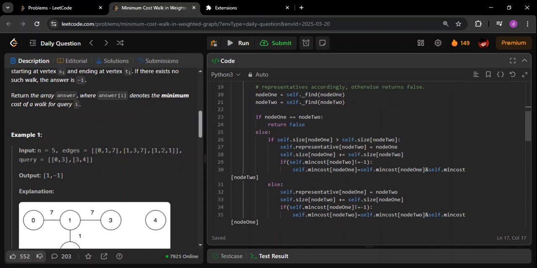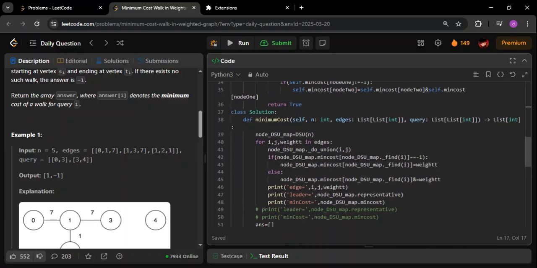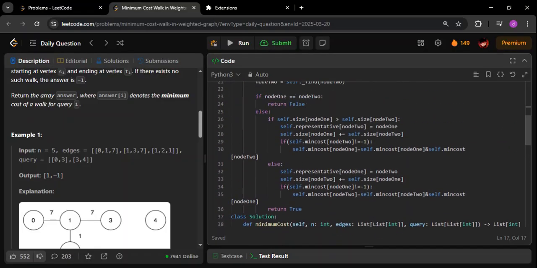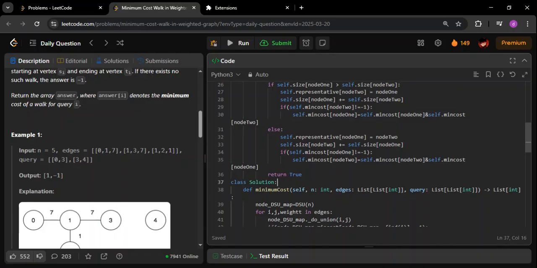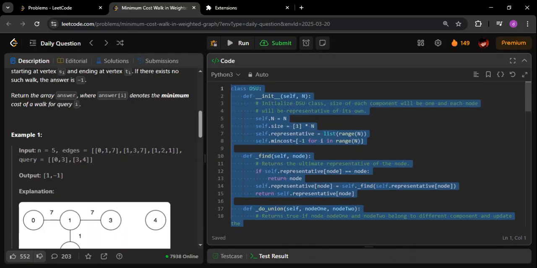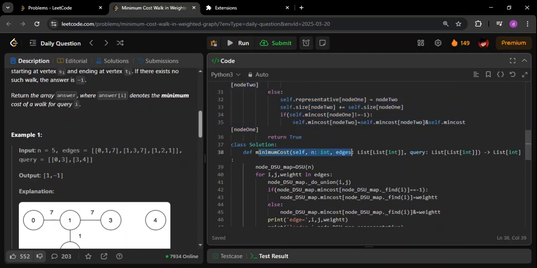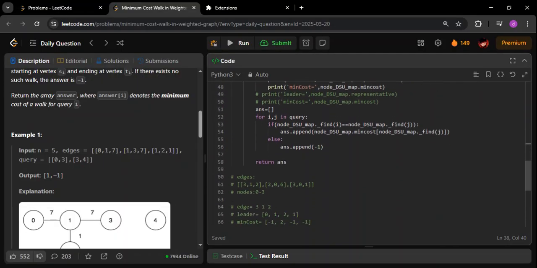So that was all for this particular video. I hope I've covered every part of it, so that even a beginner will now know at least what they have to do next. They have to take the solution, take a pen and paper, and trace it out. First of all, be very clear with this DSU class. Once you're clear with this class and understand how this DSU works, only then go and see the existing function that you're given, and then start coding.